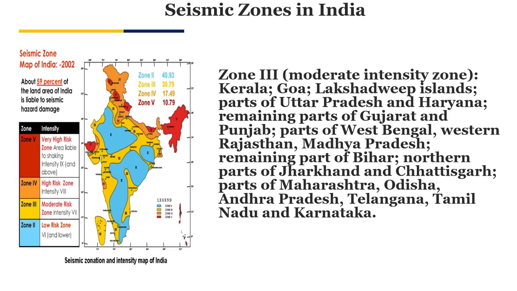This zone covers Kerala, Goa, the Lakshadweep Islands, parts of Uttar Pradesh and Haryana, the remaining parts of Gujarat and Punjab, parts of West Bengal, Western Rajasthan, Madhya Pradesh, the remaining part of Bihar, the northern part of Jharkhand, Chhattisgarh, parts of Maharashtra, Odisha, Andhra Pradesh, Telangana, as well as Tamil Nadu and Karnataka. So these come under zone 3, a moderate intensity zone.